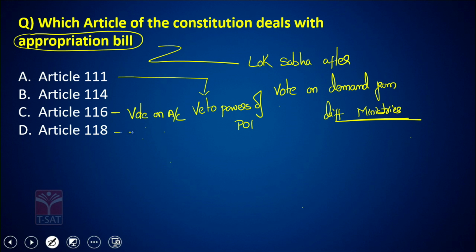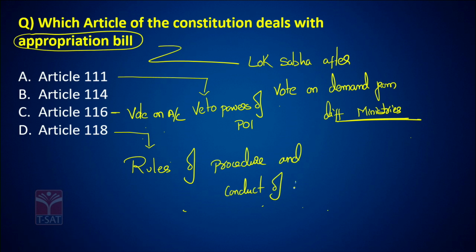Article 118 talks about rules of procedure and conduct of business. So the leftover is Article 114. Article 114 talks about appropriation bill. All these are very, very important for the exam.